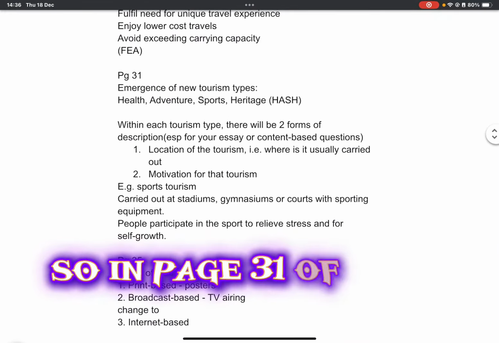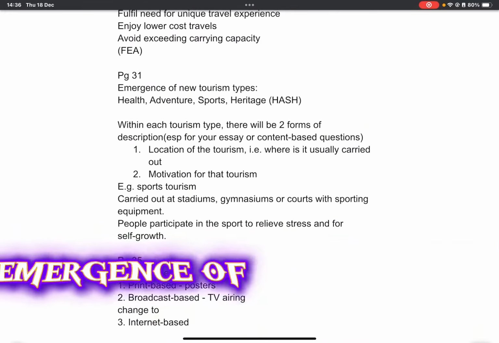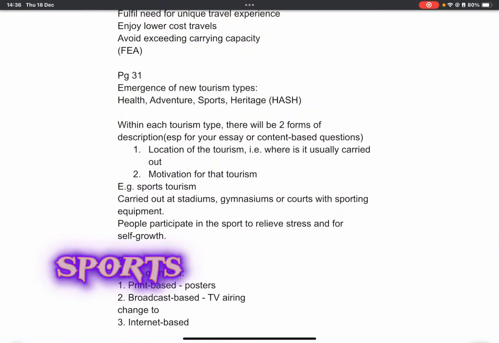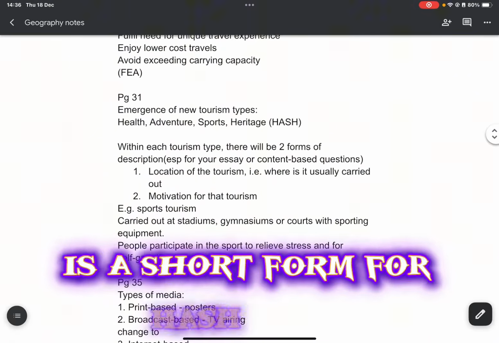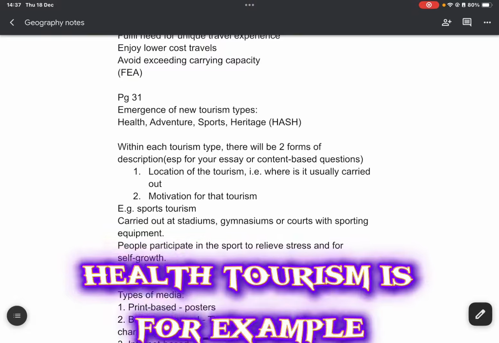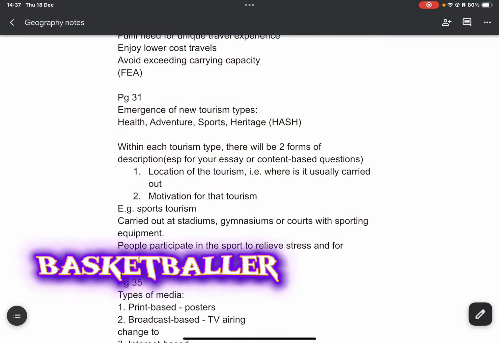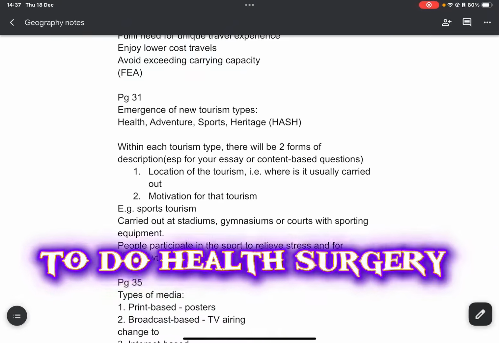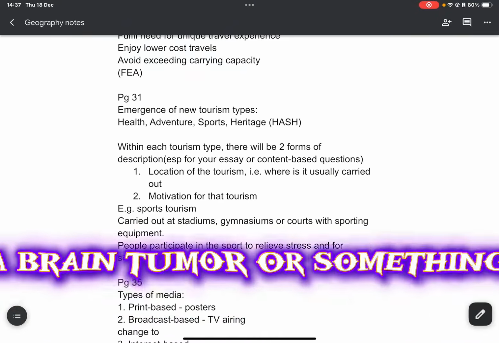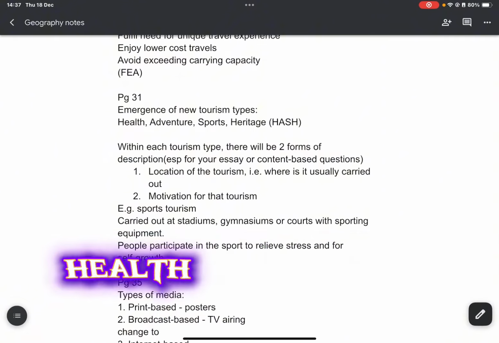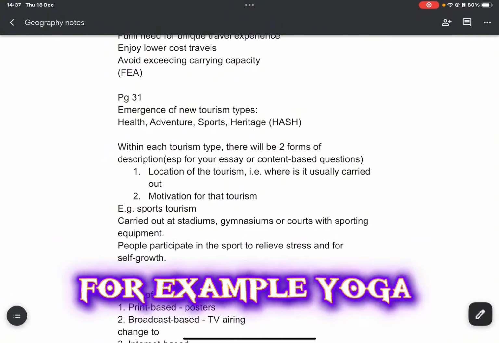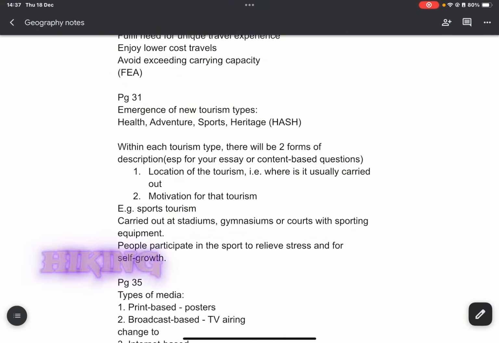So in page 31 of your textbook, emergence of new tourism types: health, adventure, sports, and heritage, which is a short form for HASH. Health tourism is, for example, cosmetic. You go to Korea for cosmetic. Recently, if I'm not wrong, one of the famous basketballers actually came to Singapore to do health surgery, like a brain tumor or something like that. But there are also types of health tourism for relaxation, for example, yoga. Adventure tourism is more like hiking, trekking.